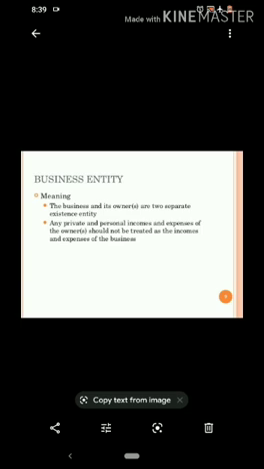So if there is any personal expense of the proprietor, for example any insurance premium paid by the proprietor for his own personal insurance, that cannot be recorded in the books of accounts. So if the proprietor has paid any insurance premium related to his own business, only that insurance premium will be recorded in the books of accounts.